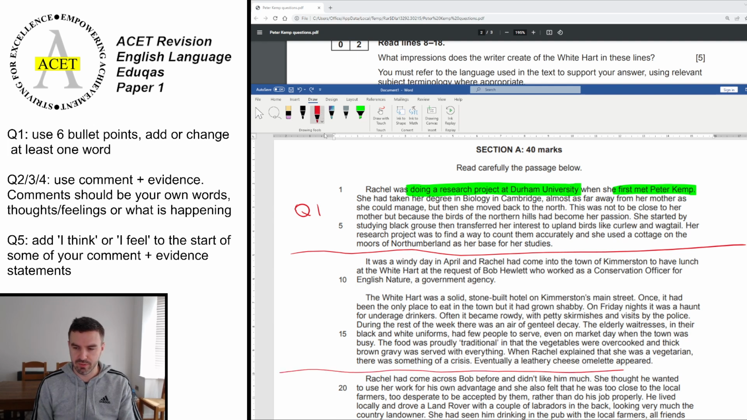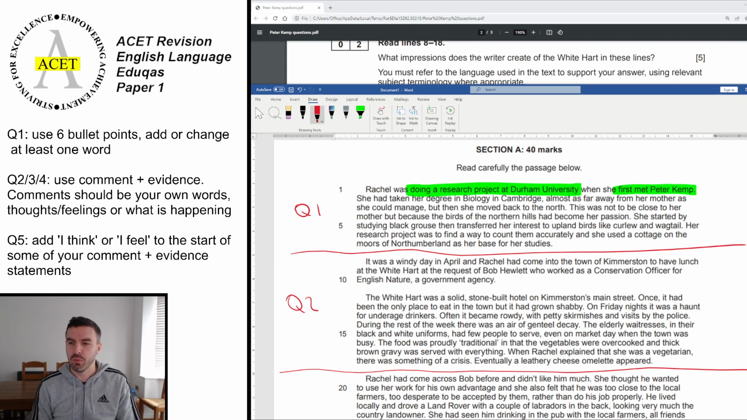And we rule off here, and this is question 2. Question 2 says, what impressions does the writer create of the White Hart in these lines? So the White Hart is this pub that she's meeting him at, and we need to find some information about that. So it's not a character-based question. This one is quite different actually, but we're still looking for information.